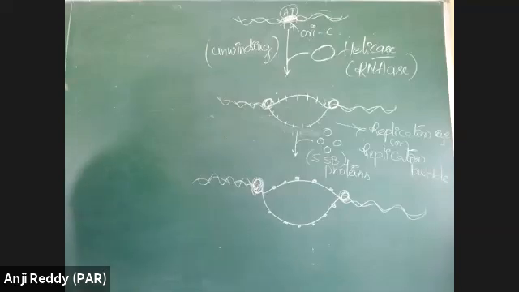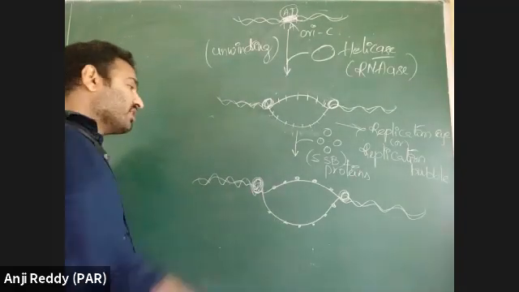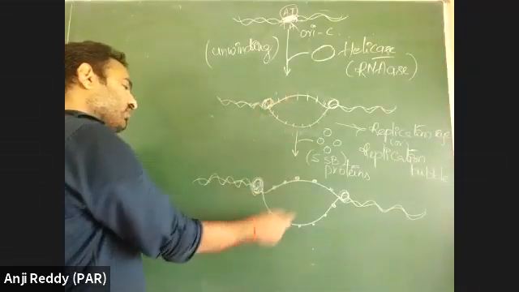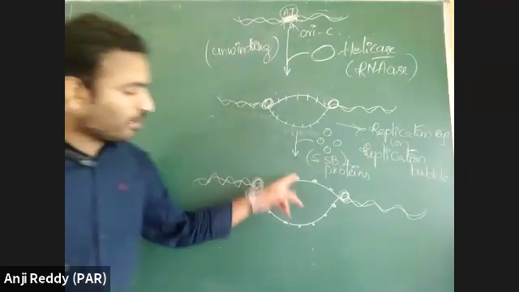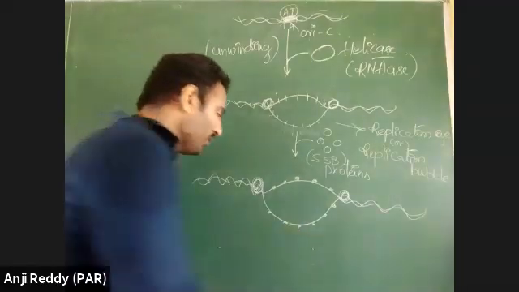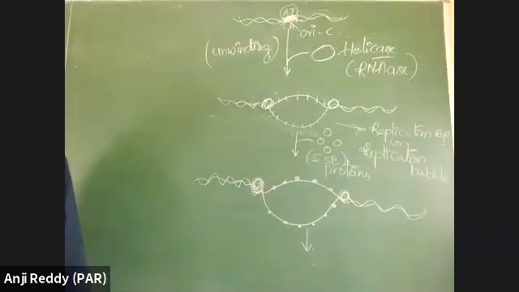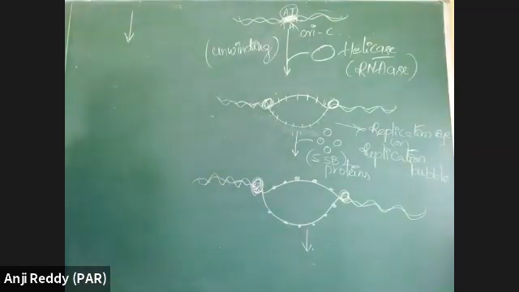See, according to the semi-conservative model, what is the process? There is separation of a double-stranded DNA into two separate single strands. Each separate single strand acts as a template. Now the separate single strands are available, and the next step I am writing here.